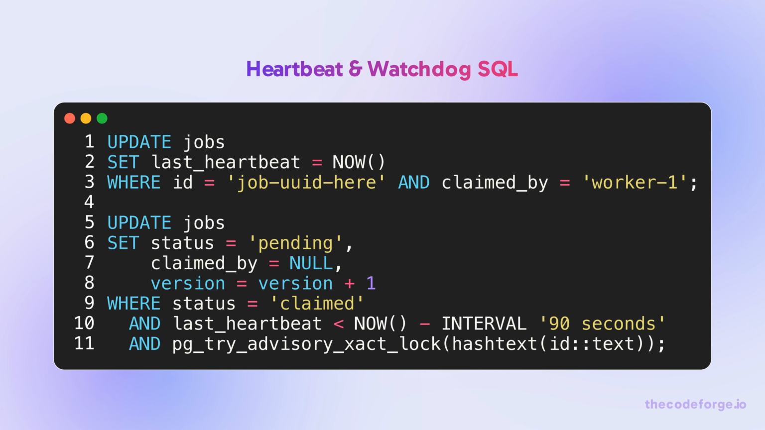Workers update heartbeat every 30 seconds. The watchdog runs every minute and resets jobs where heartbeat is older than 90 seconds, 3x interval. This ensures stuck jobs are requeued.